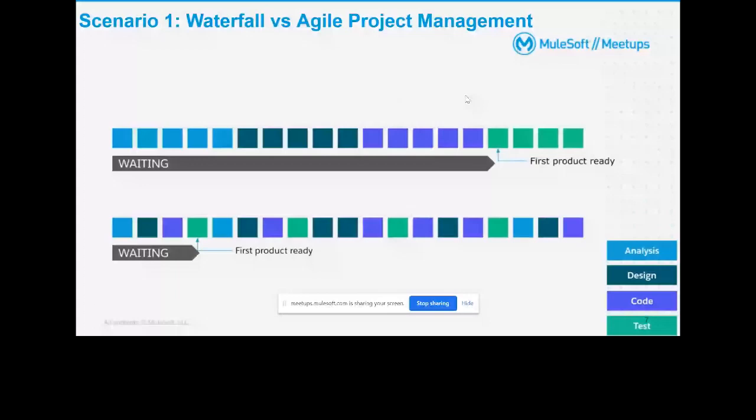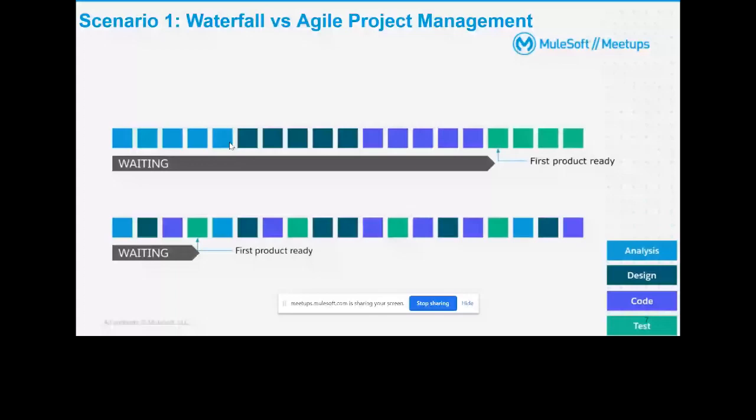But these are the 4 important stages that come in each and every project, from when you start designing till the deployment. Here I'm taking 2 approaches so that I can explain how the waiting time affects your time to market, or customer requirement changes and business changes.